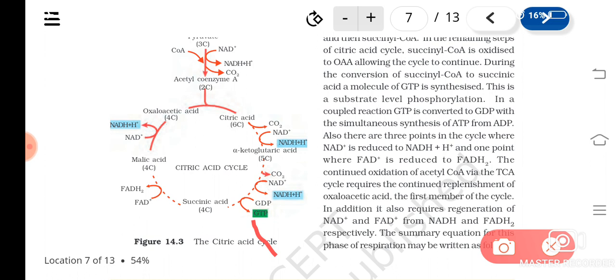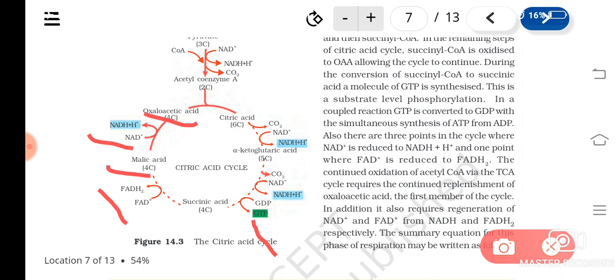Then succinic acid will get converted to malic acid, and in this step one molecule of FADH2 is formed. Then malic acid will get converted to oxaloacetic acid, which will again accept another acetyl CoA. And here also one molecule of NADH is formed.